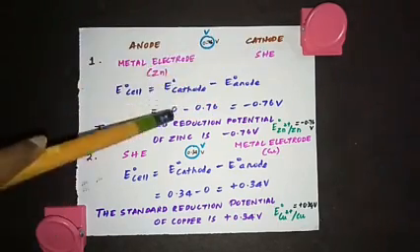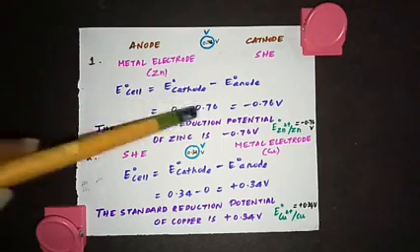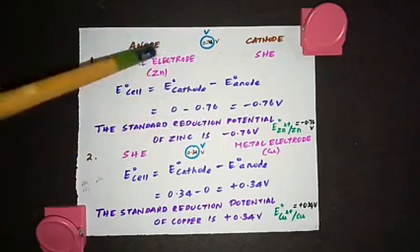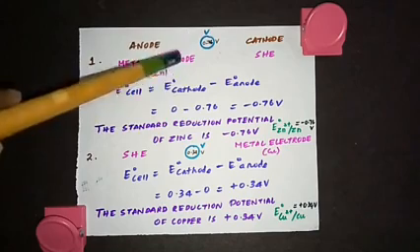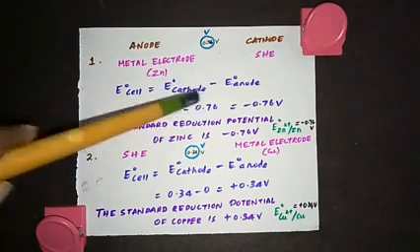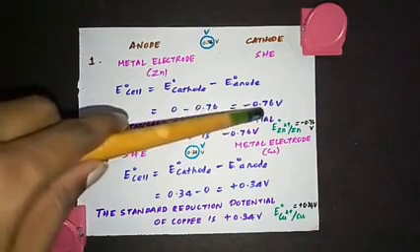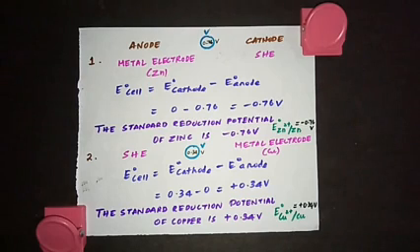We are taking the electrode potential of standard hydrogen electrode to be 0, minus the value that you get in the voltmeter. For zinc, the electrode potential is 0.76. So 0 minus 0.76 is equal to minus 0.76 volt. So this is the standard reduction potential of zinc.